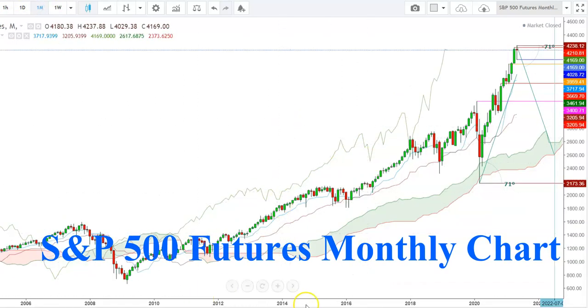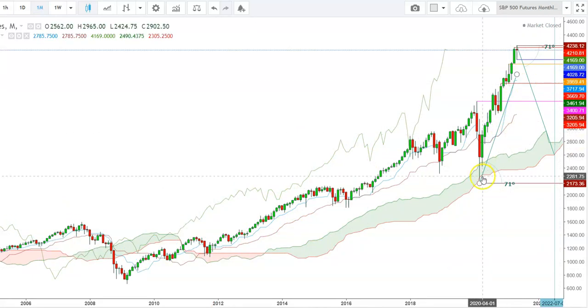So here in a monthly time frame, you can see how the S&P 500 futures have found a steep upward move from the levels of 2173, which the S&P 500 futures tested on March 23rd. Since then, we have seen a steep upward move, and the S&P 500 futures have finally tested a high at the levels of 4238 during this month and closed the last week at 4169. So here I find that this seems to be the advent of an exhaustive move.